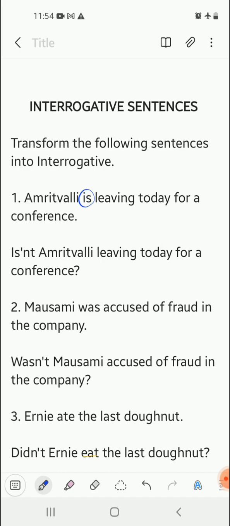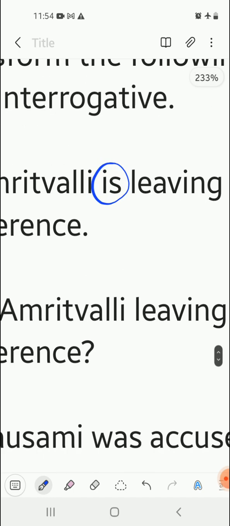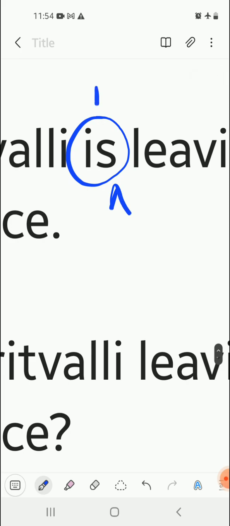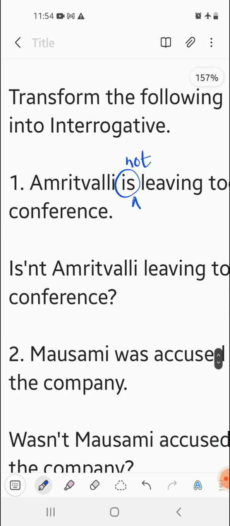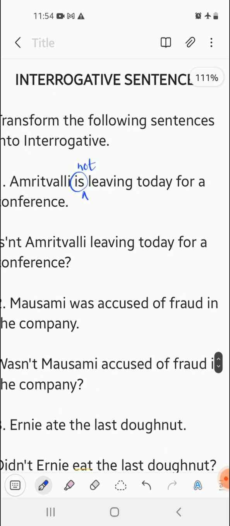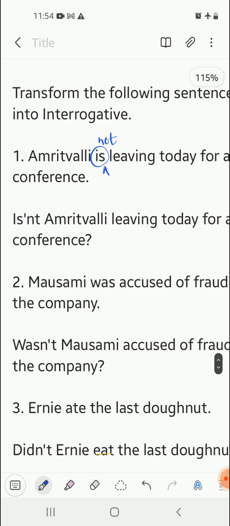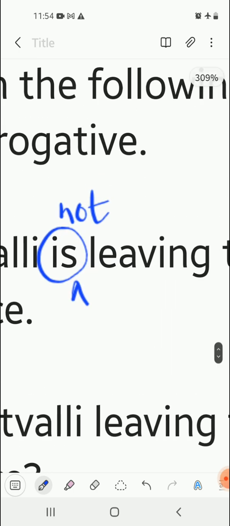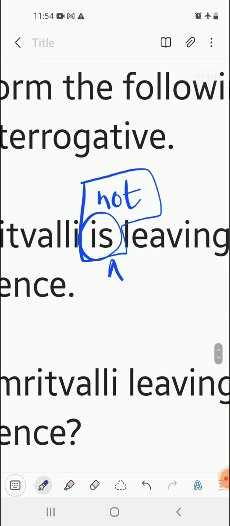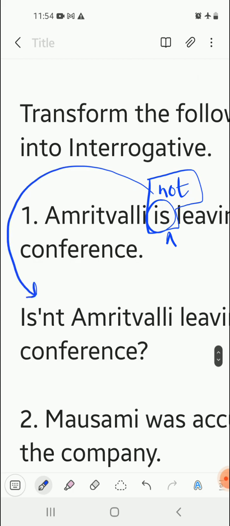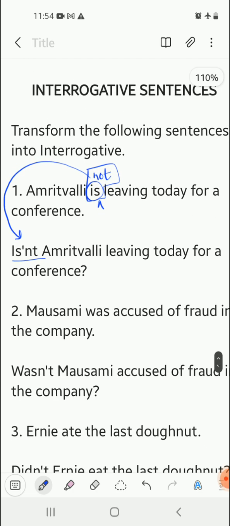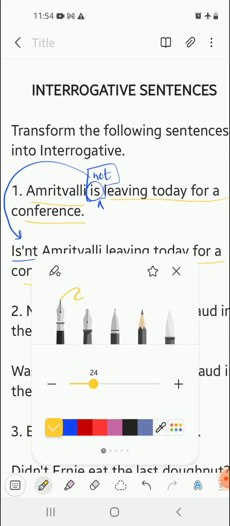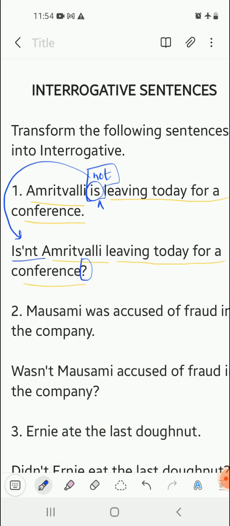So we have to first make it a negative sentence, for which we have to add a not after the be form of the verb, so "is" becomes "is not". Now the sentence becomes: Amritvalli is not leaving today for a conference. Now, in order to make it an interrogative sentence, "is not" becomes "isn't", and we begin the interrogative sentence with "isn't", and the rest of the sentence remains as it is. See: Isn't Amritvalli leaving today for a conference? And then finally a question mark at the end of the sentence.